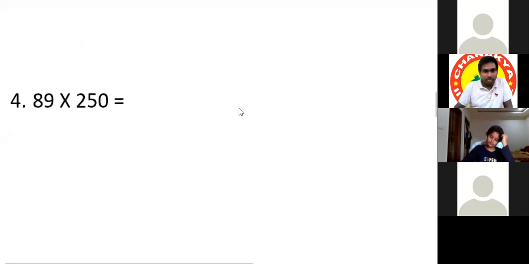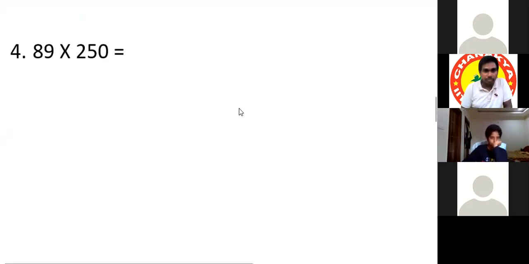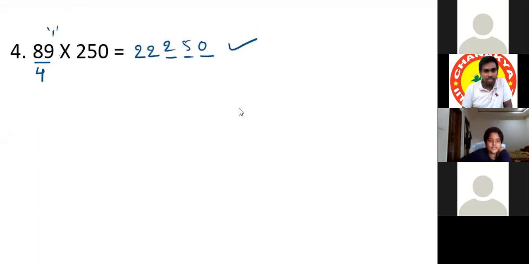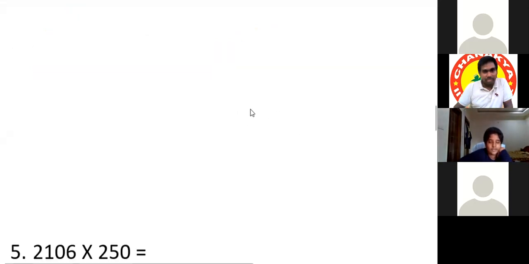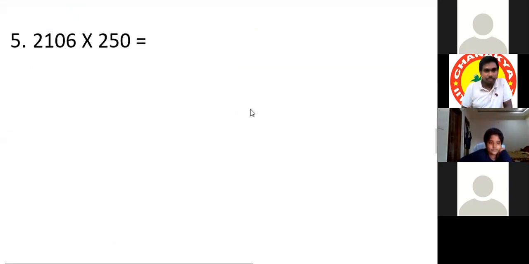Next, 250. 250 means we need to divide this number by 4. 4 2s are 8. Again 4 2s are 8. The remainder is 1. So we take the remainder 1, and the last 3 digits will be 250. The answer will be 250. Very good.